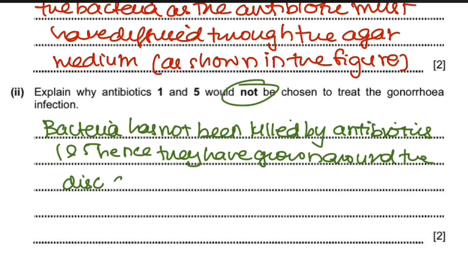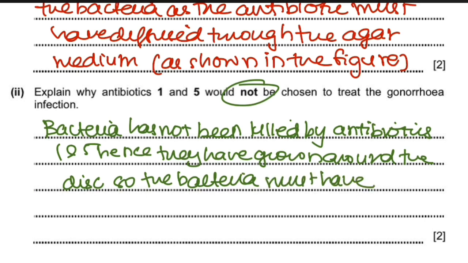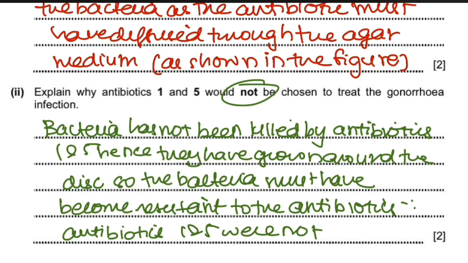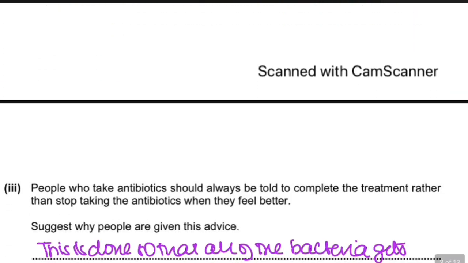Alright, so the bacteria must have become resistant to the antibiotics 1 and 5, and hence antibiotics 1 and 5 were not chosen. Alright, this is your answer.